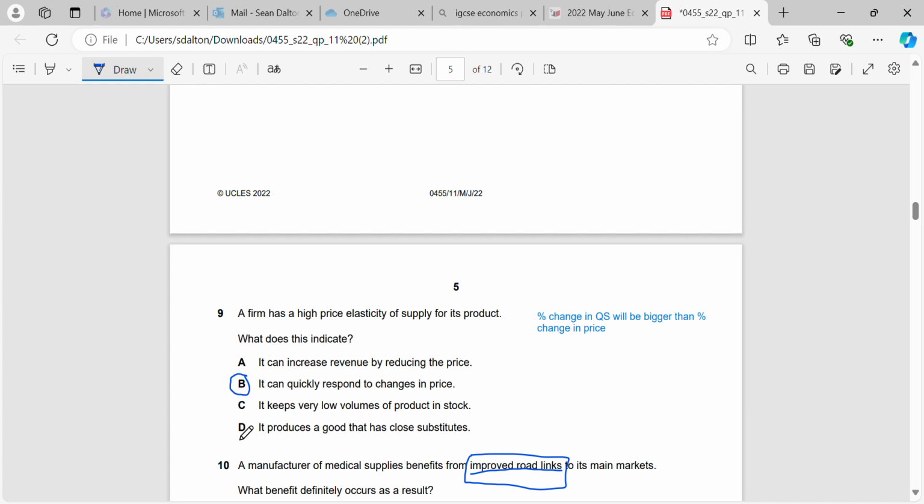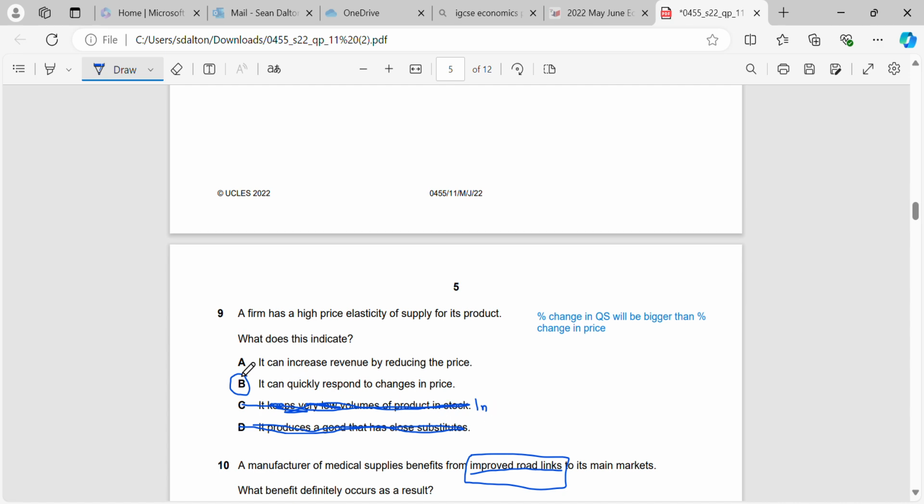It produces a good that has close substitutes. Substitutes are something that is an effect or a factor that affects PED, not PES. If they keep very low volumes of product in stock, that's not going to help them to have an elastic PES, is it? Because that means they're not going to be very responsive to the changes in price. So they would likely have an inelastic PES if they had low volumes of stock.